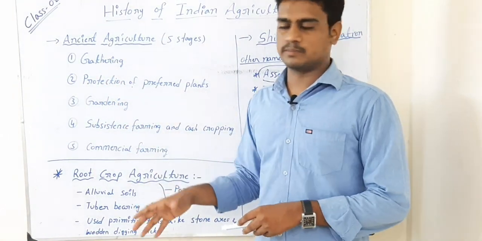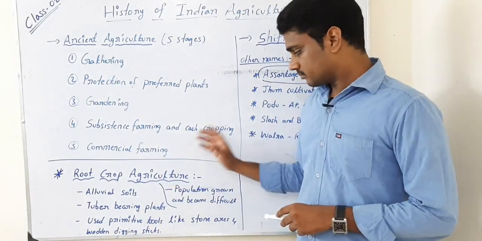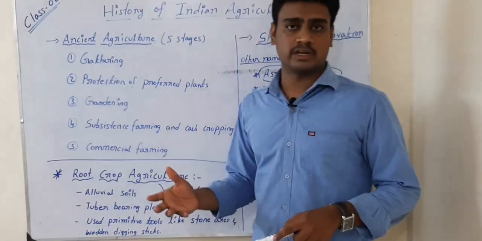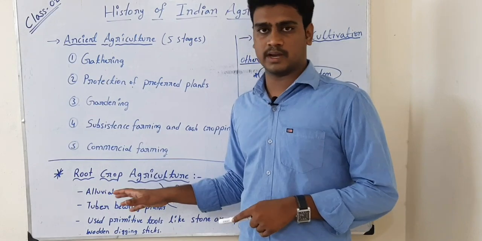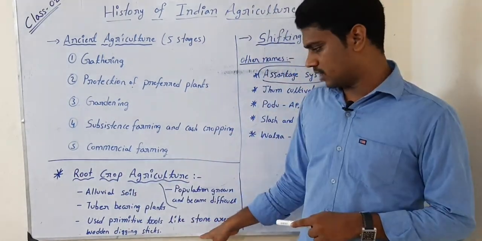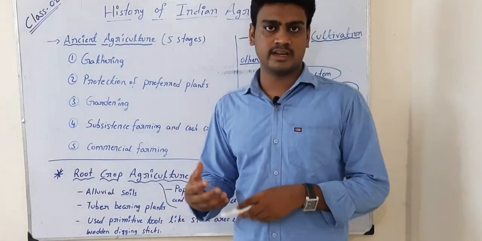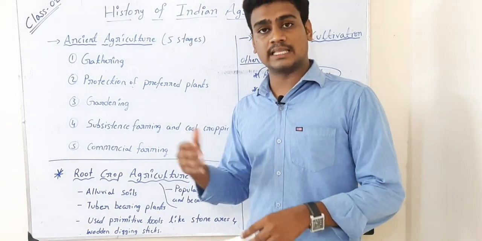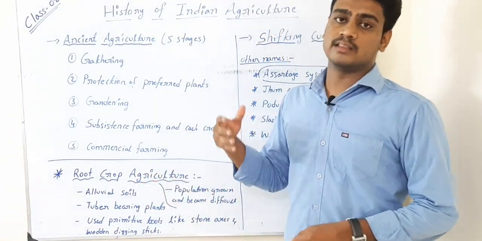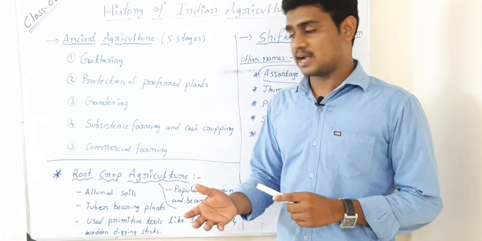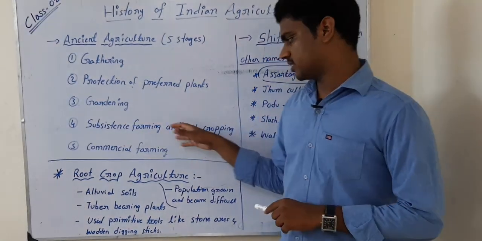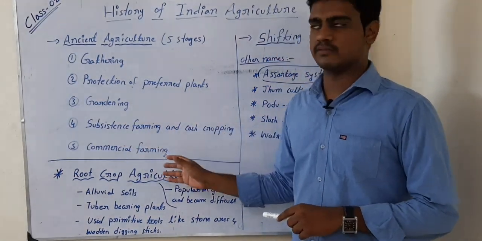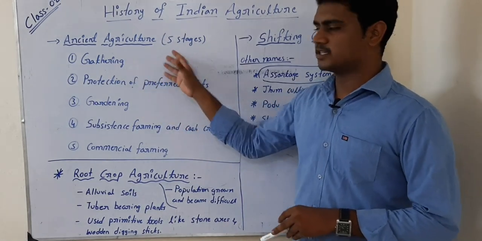As days passed by, one after the other happened. So population grew, it became so difficult for them to go for only root crop agriculture where they use stone axes and wooden digging sticks. But instead of that they started adopting some other plants which are edible and they depend on it and they started multiplying. That's where they went for subsistence farming, cash cropping, followed by commercial farming. This is all about the ancient agriculture.